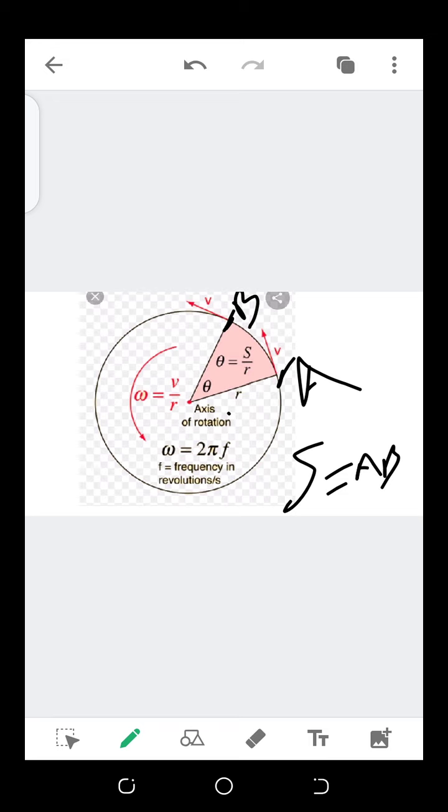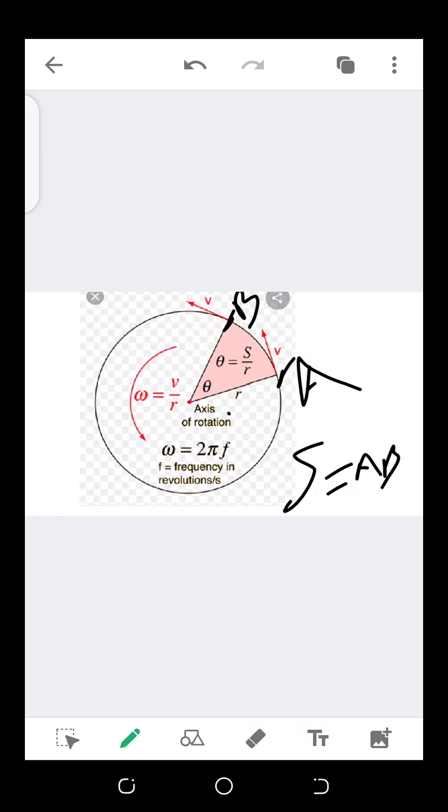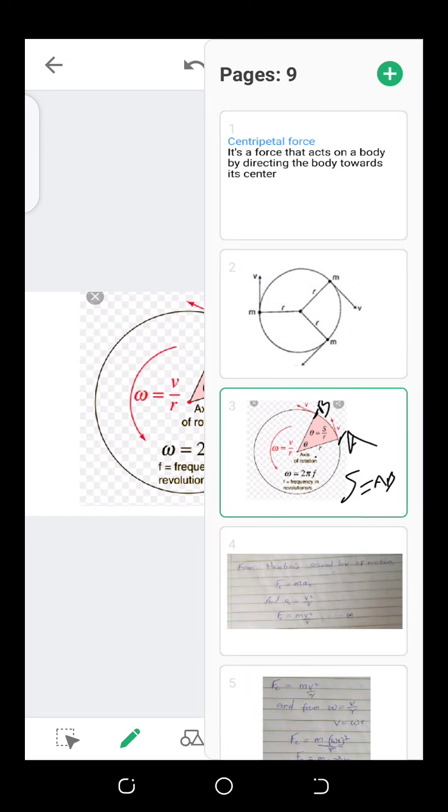And also we agreed that omega can be represented as 2 pi f, where f is our frequency, and frequency is revolutions per second. Now we want to derive our centripetal force, and in this case I want us to go back to Form 3, linear motion. When we started this topic, we agreed that the prerequisite to this topic is linear motion. So if you never understood that topic, I request you to go back and read it thoroughly.